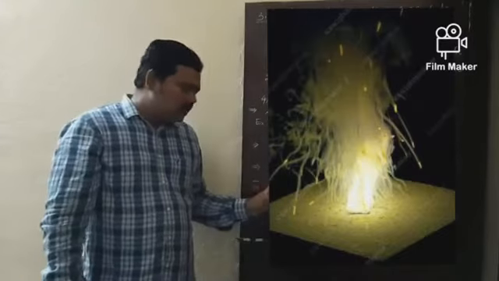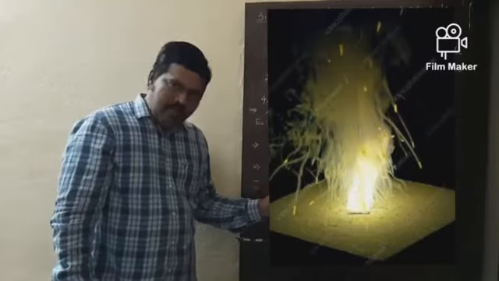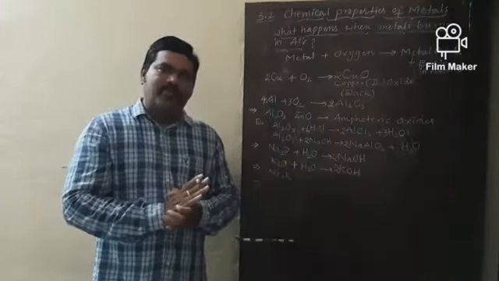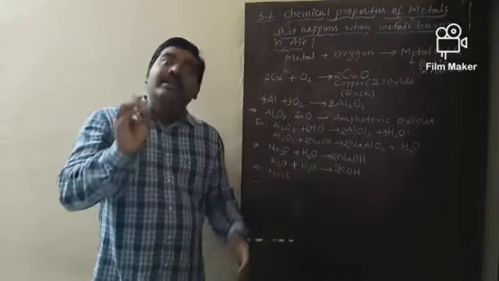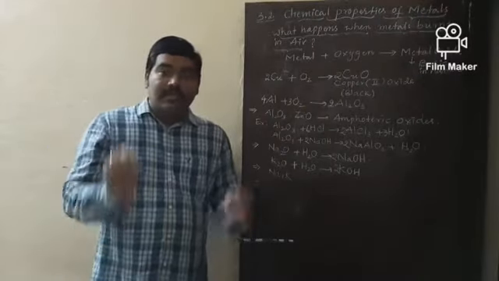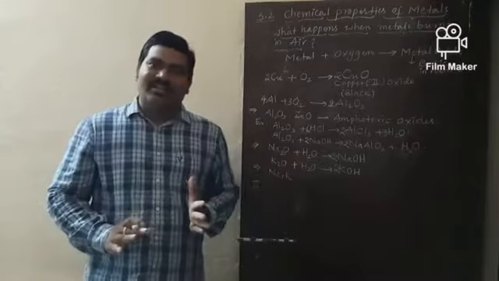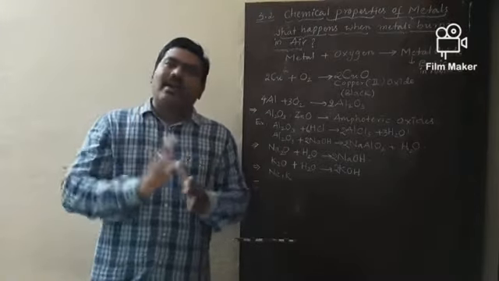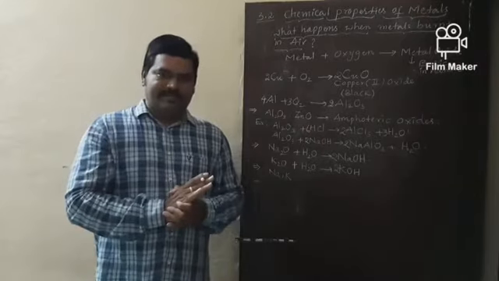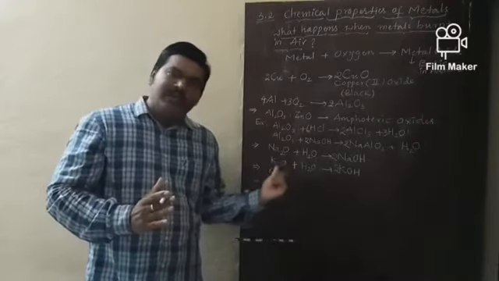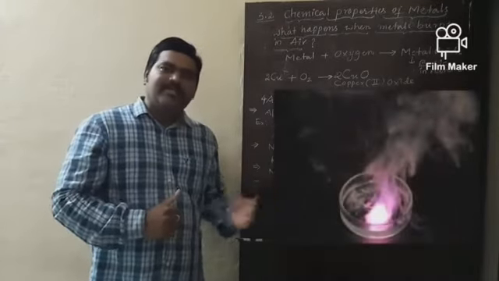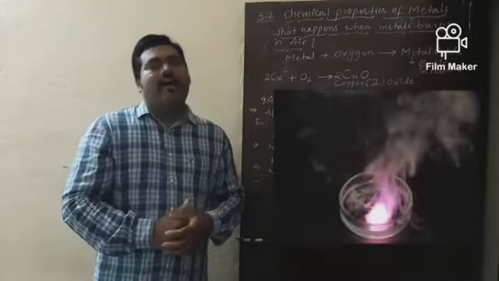So we need to preserve metals like sodium and potassium in kerosene oil. Why? These are very violent in nature. If kept in the open atmosphere, they will catch fire and cause accidental fires. This is highly reactive. That's why we need to preserve these metals under kerosene oil.